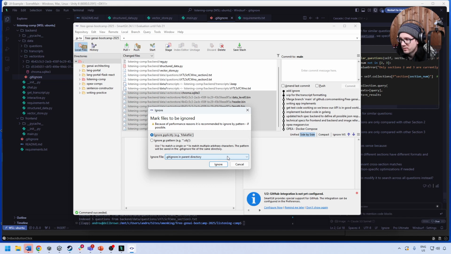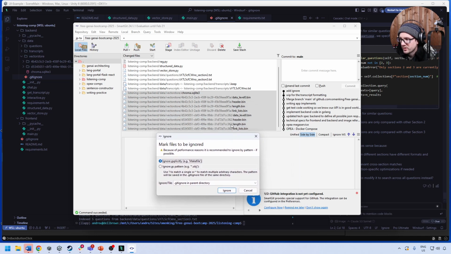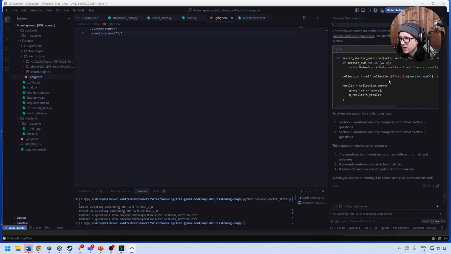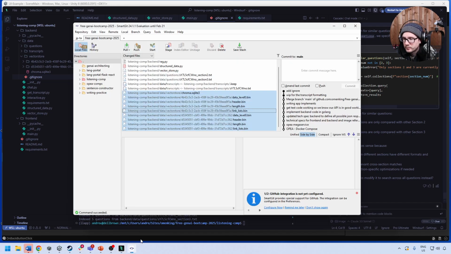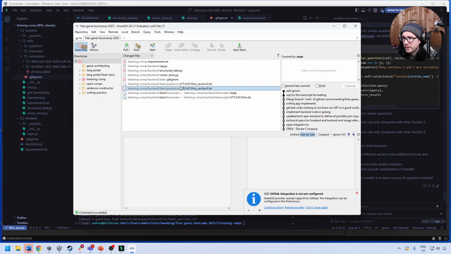I mean, I certainly would love to do that. Yeah, we could also just ignore the .bin and the SQLite 3 files. That might be a better strategy here. So we might go .bin, .sqlite3. There we go, and that's a lot better.